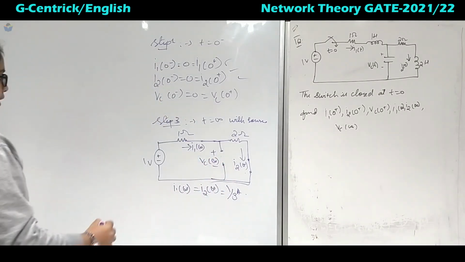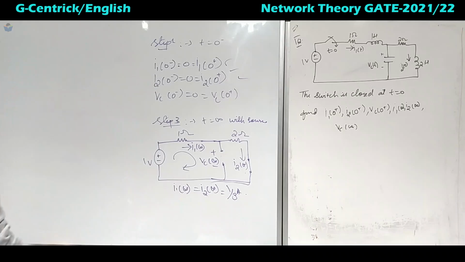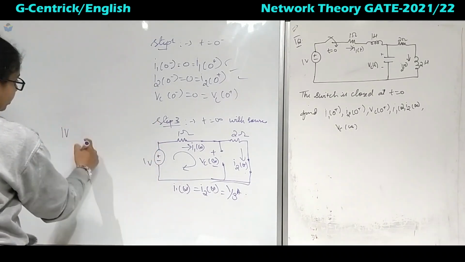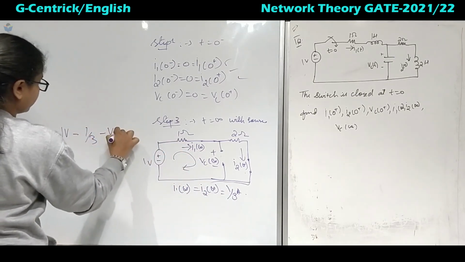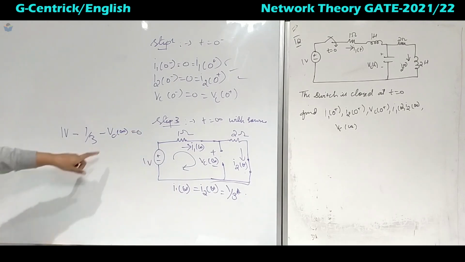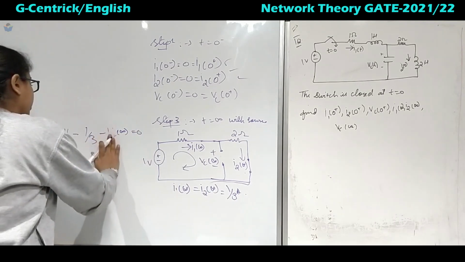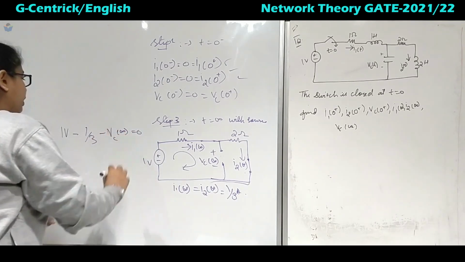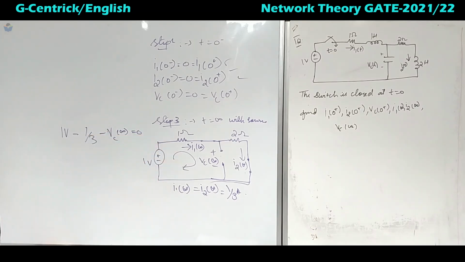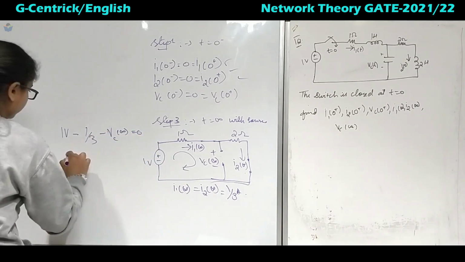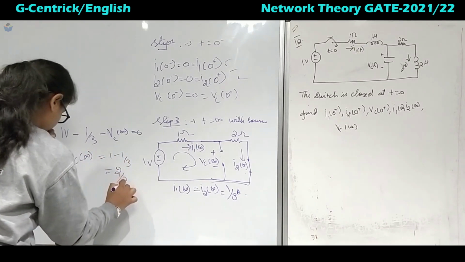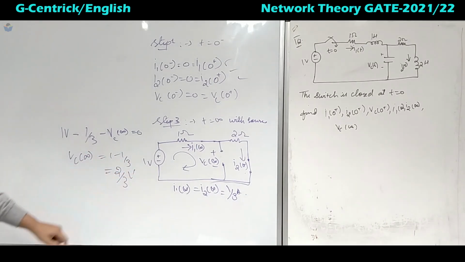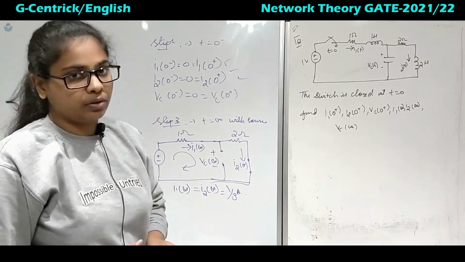Okay, so we will apply KVL in this loop. We know the current through this loop, right? So move from 1 volt minus 1 upon 3, then minus Vc of infinite equal to 0. So be careful with the terms, okay, and their subscripts, right? Vc, V0, something like that, okay? Be careful with that. So Vc of infinite equal to 1 minus 1 by 3, which comes out to be 2 by 3 volts. Okay, so we'll see one more question.